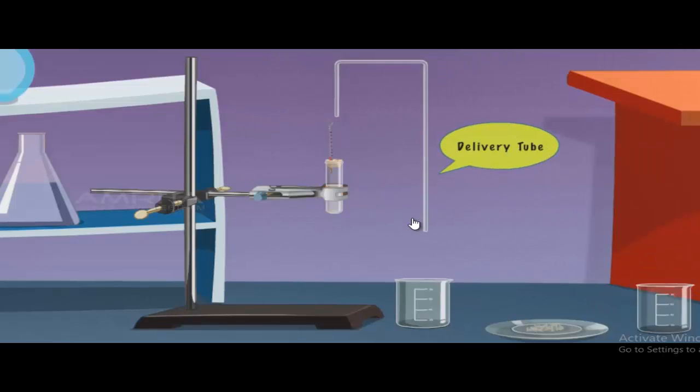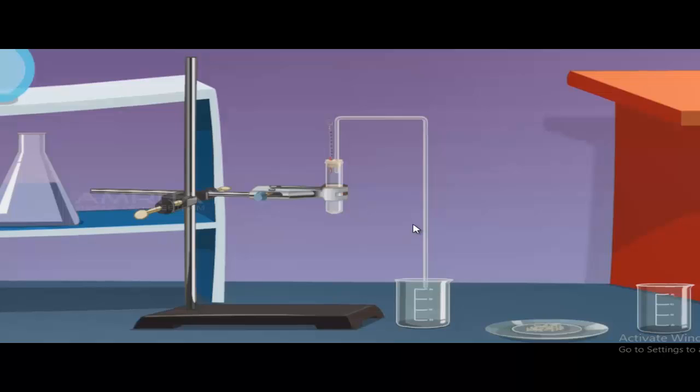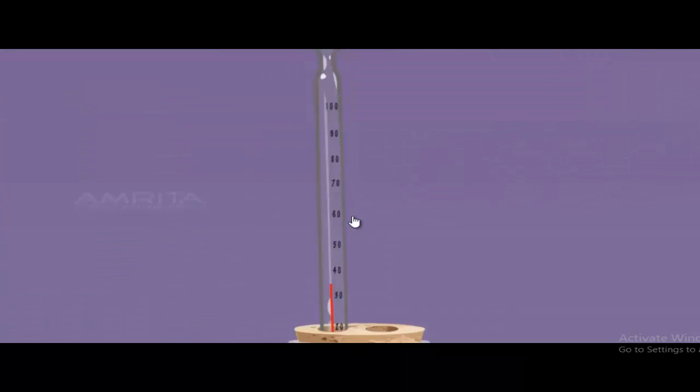Like this way we will set a delivery tube. One end will be inside the test tube, and the other end will be in the beaker. Now we will set the Bunsen burner and heat the test tube uniformly. Now follow the reading of the thermometer.